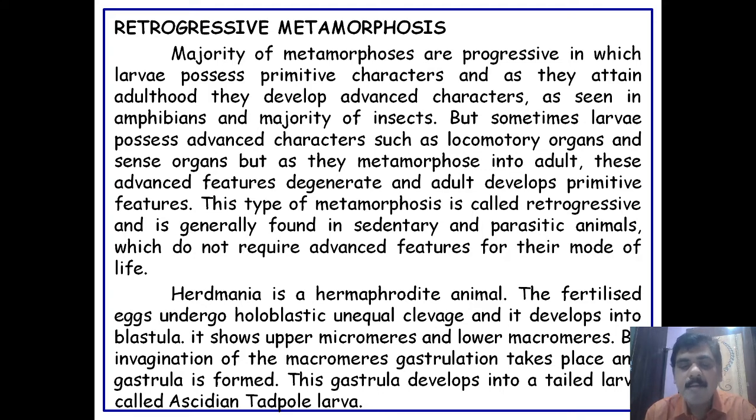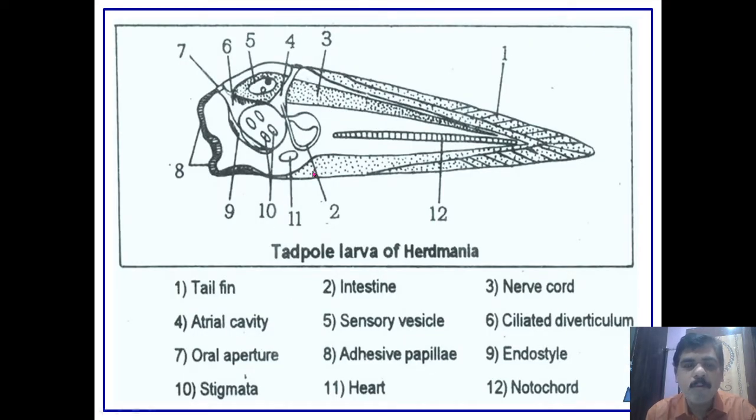In Herdmania, a hermaphrodite animal, the fertilized eggs undergo holoblastic unequal cleavage and develop into the blastula, which shows the upper micromeres and the lower megameres or macromeres. Then gastrulation takes place and the gastrula develops into the tail larva, which is called the Ascidian tadpole larva. This is a diagram of the Ascidian tadpole larva of Herdmania.